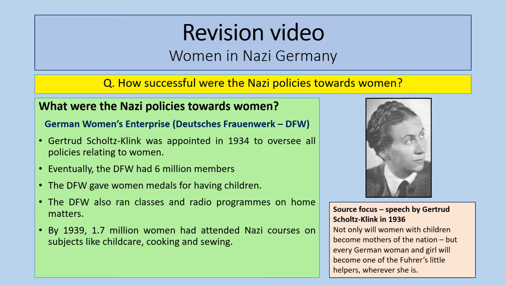And this lady, Gertrud Scholtz-Klink, was appointed in 1934. And you can see a little quote there from a speech that she made in 1936. Now, in the end, this had 6 million members and was really important for, I suppose, the propaganda, perhaps the indoctrination of women during this time. You can see there by 1939, another nice statistic to remember, 1.7 million women had attended Nazi courses on subjects like childcare, cooking and sewing. So that's a really good example of how the Nazis were trying to achieve their policies towards women for you to remember.